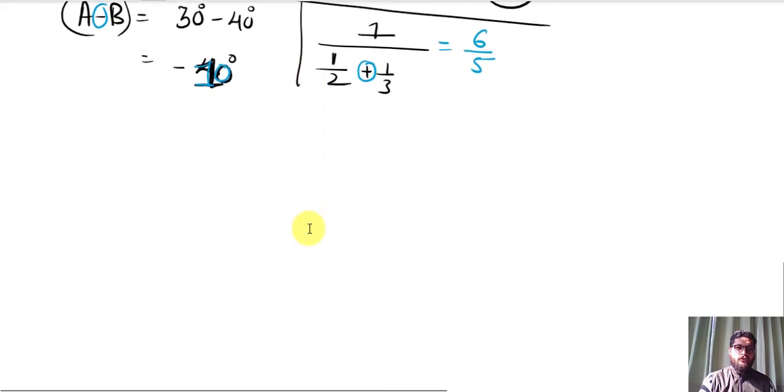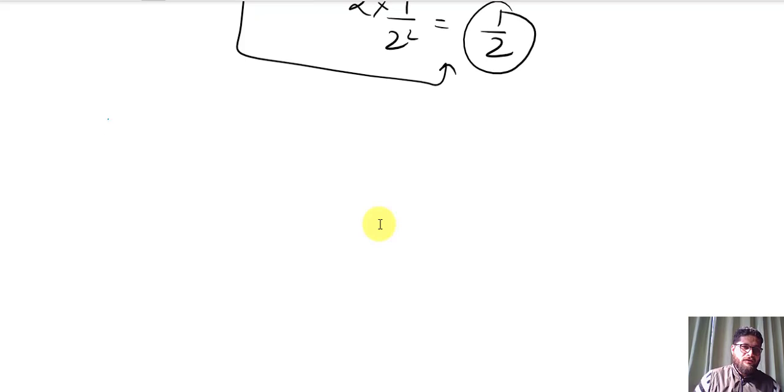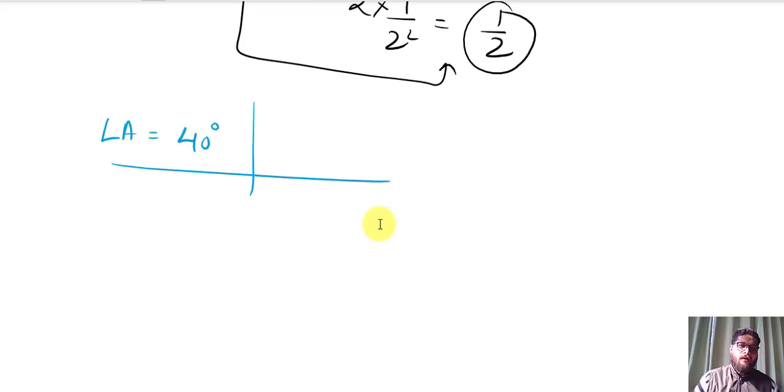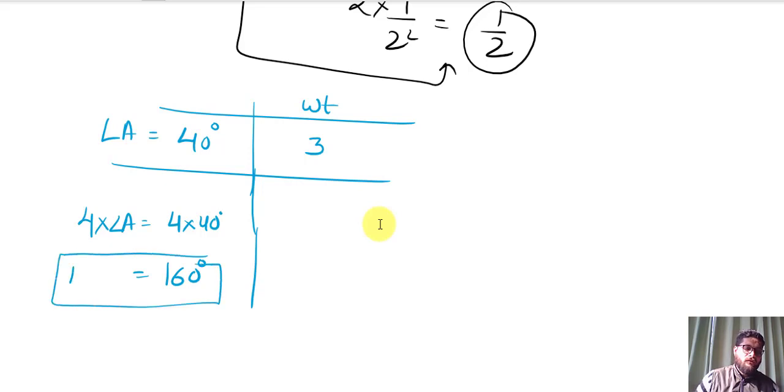Okay, so now we move to the third point. To understand this, suppose angle A is 40 degree and here I have the weight of angle A is 3, right? So if I multiply 4 into angle A, the value of 4 into angle A will be 4 multiply 40 degree, it gives 160 degree, and the weight of 4 angle A is 3 by